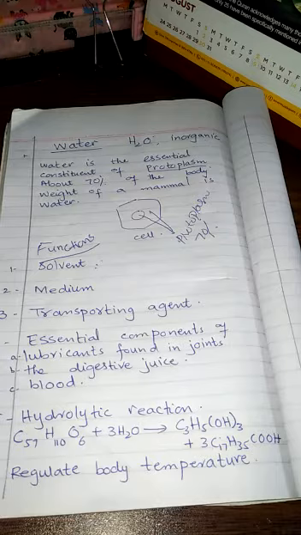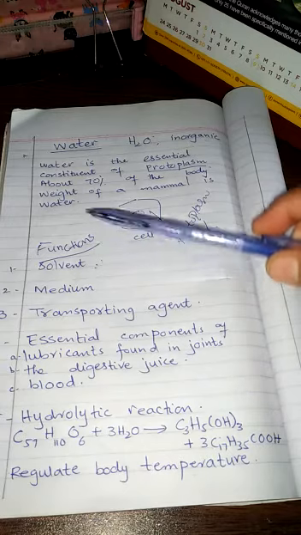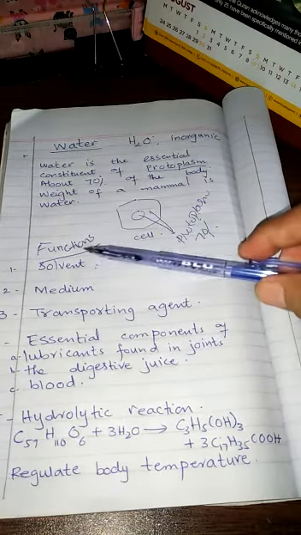It is a transporting agent for digested food substance from the intestine to other parts of the body. It transports excretory product from the tissue cells to the excretory organs for the removal. It also transports hormones from their places of origin, that is the glands, to regions of the body which require them. Right? These three points are very important about the functions of water.